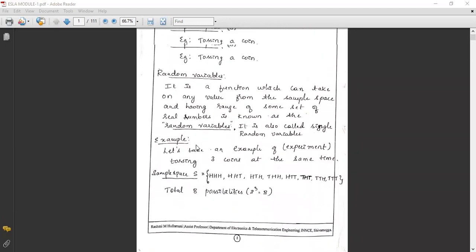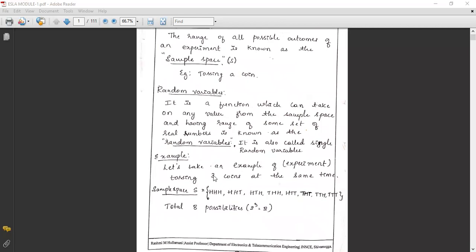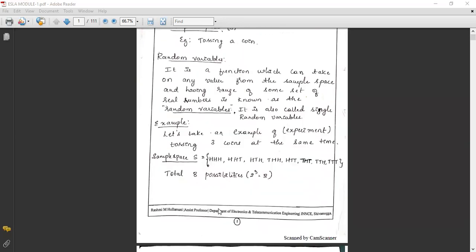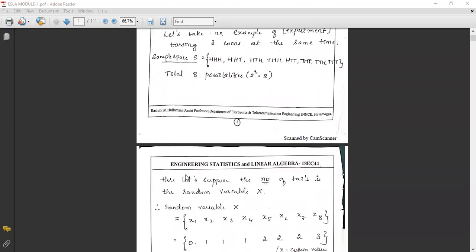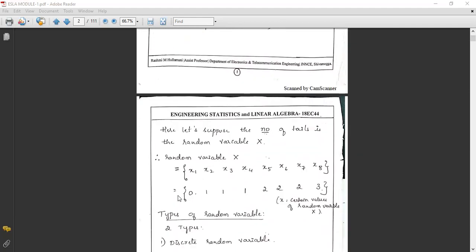If we toss 3 coins at a time, this is an example. For the experiment, the sample space is all 8 possibilities, and if we take the number of tails as the random variable X, then the random variable X takes the values 0, 1, 1, 1, 2, 2, 2, 3.